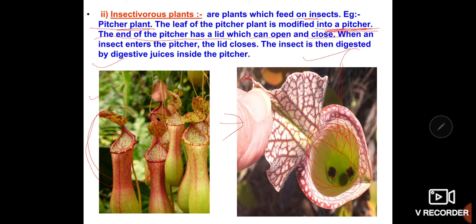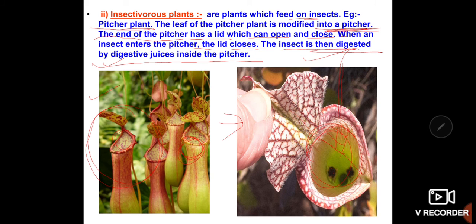As soon as the insect enters the pitcher, the lid closes, and the insect which is trapped inside the pitcher is digested by the digestive juices inside. The nitrogen present in the insect is absorbed by the pitcher, which is a leaf of the plant. Later, the nitrogen is utilized by the plant for various purposes.